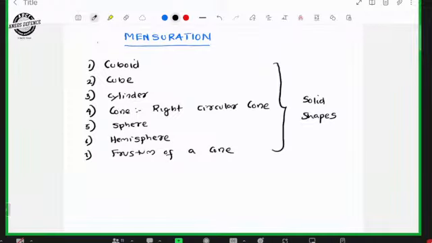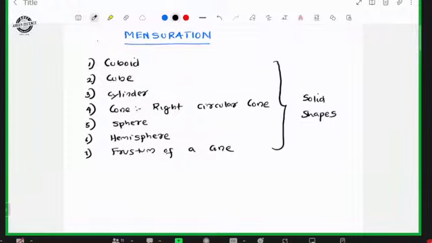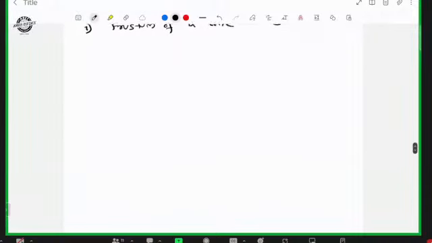You know the different shapes and then corresponding volume, curved surface area. Sometimes we will call it lateral surface area, then total surface area.